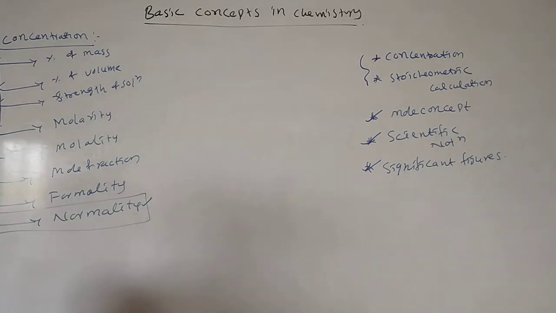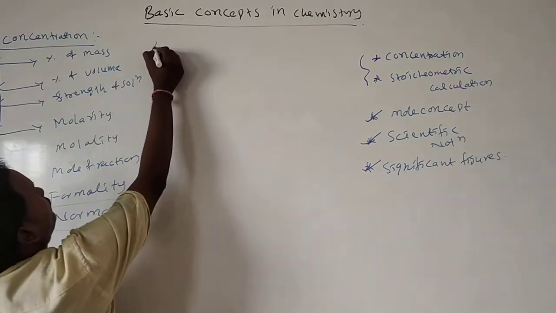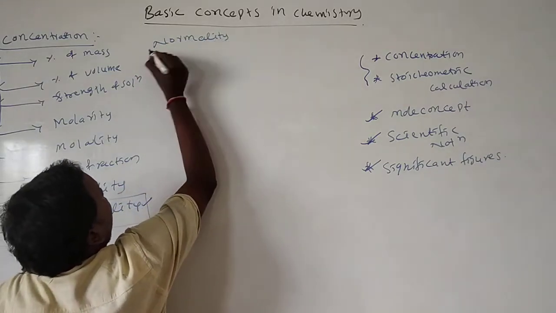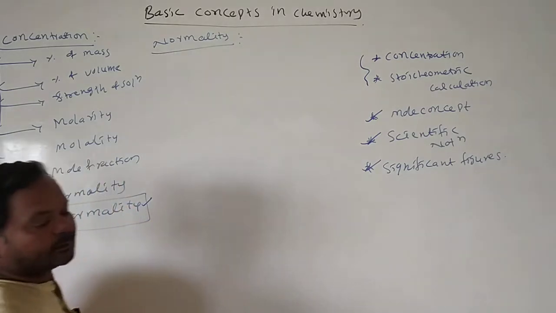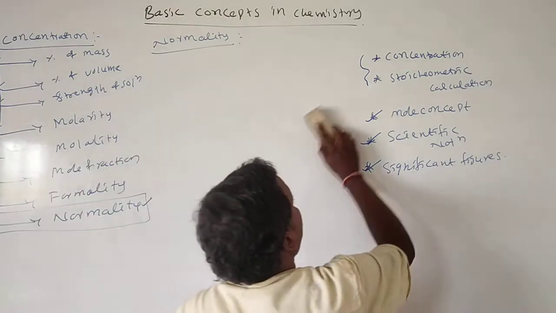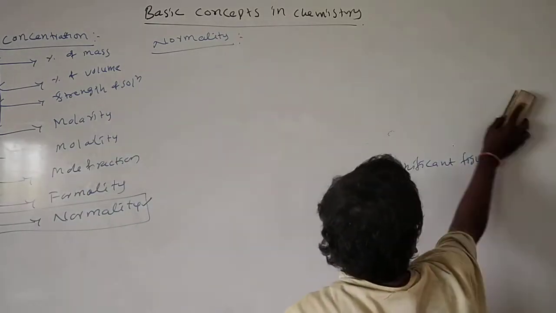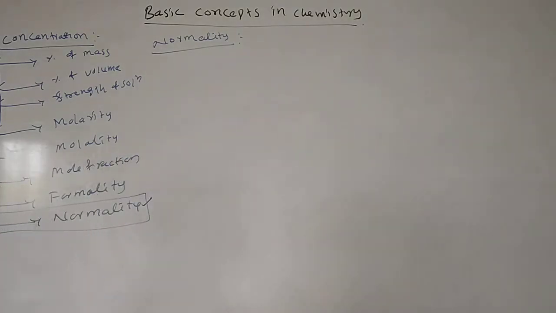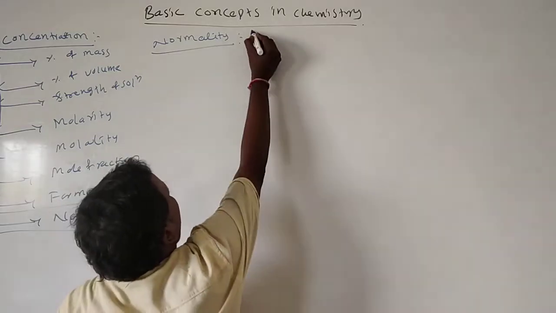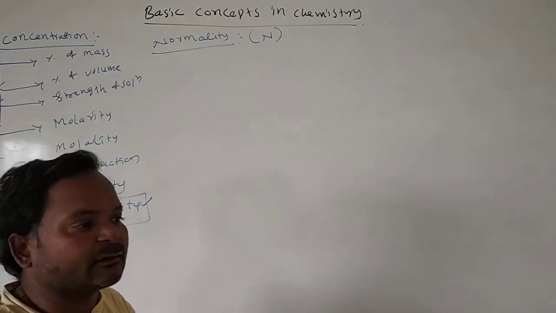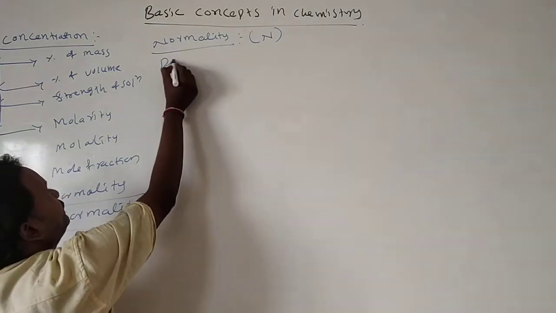I want to explain normality. What is the meaning of normality? This is also one of the concentration expression terms. See here, normality is represented with capital N. What is the definition of normality?